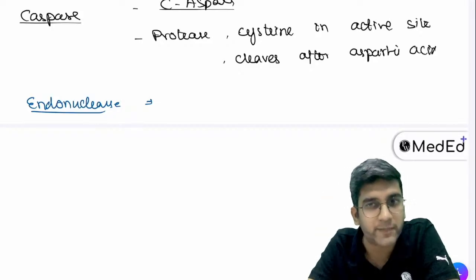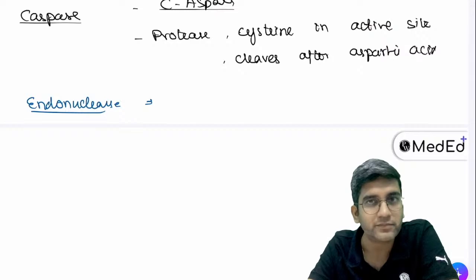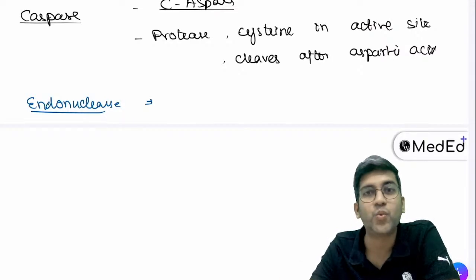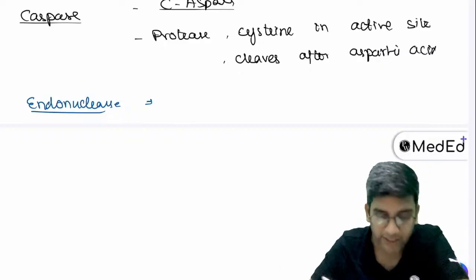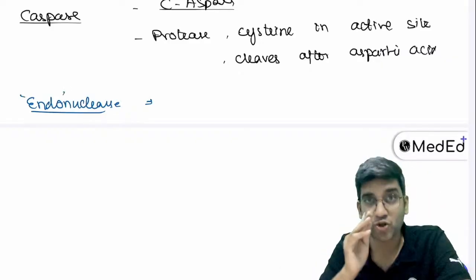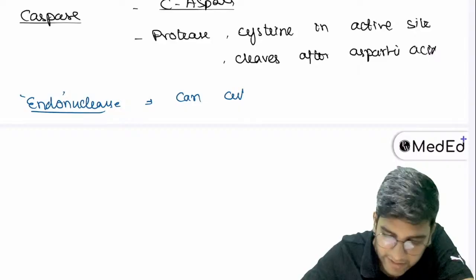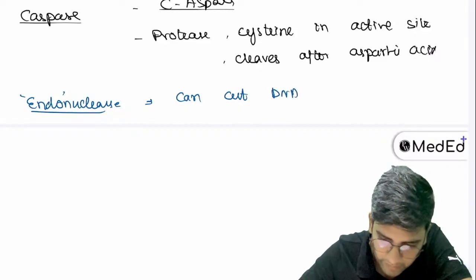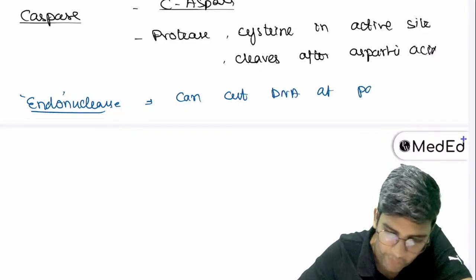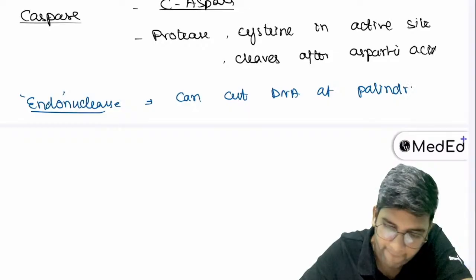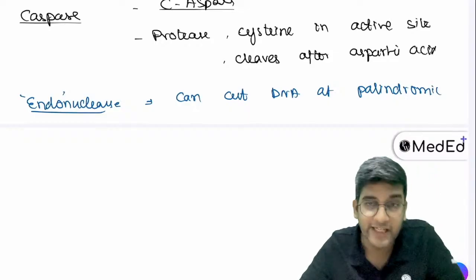Which is the right statement? Restriction endonucleases can cut DNA only at palindromic sites. So it's an endonuclease, not a nuclease.